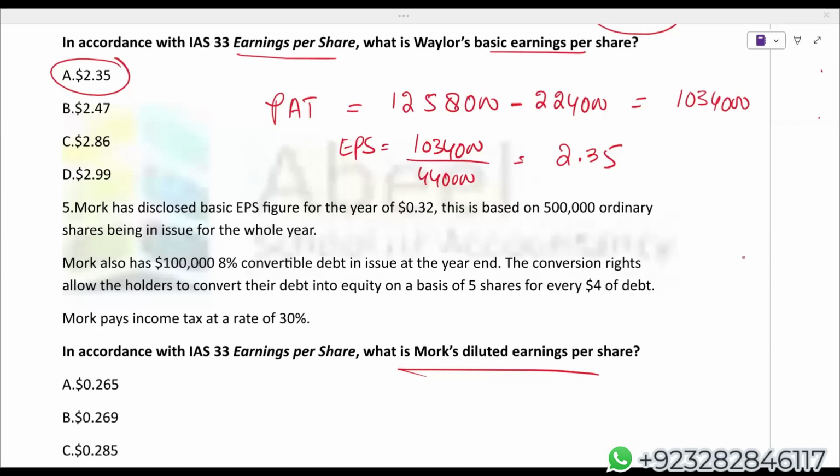Let's see. Mock has disclosed basic EPS 0.32. This is based on 500,000 ordinary shares in issue for the whole year. Mock has also $100,000, 8% convertible debt in issue at the year end. The conversion ratio allows the holder to convert their debt into equity on the basis of 5 shares for every $4. Income tax rate is 30%.